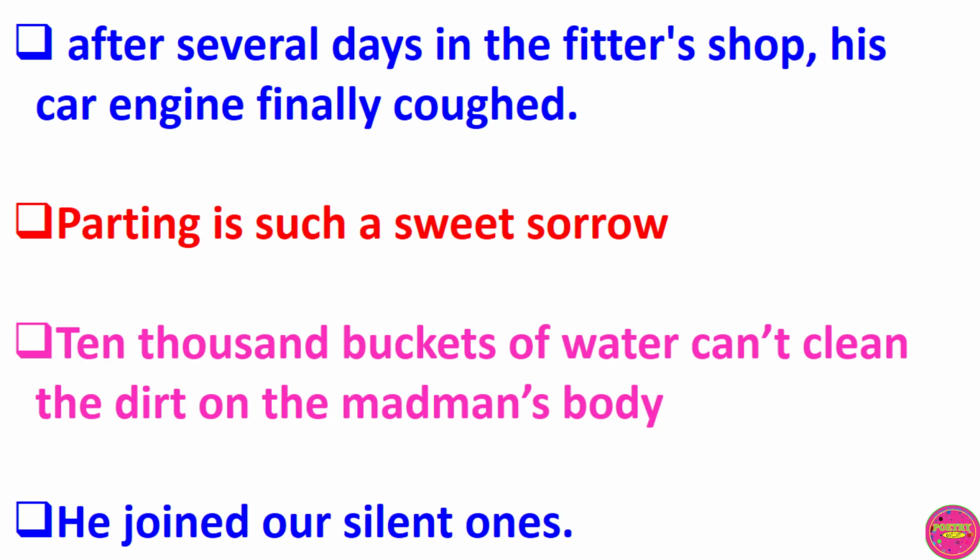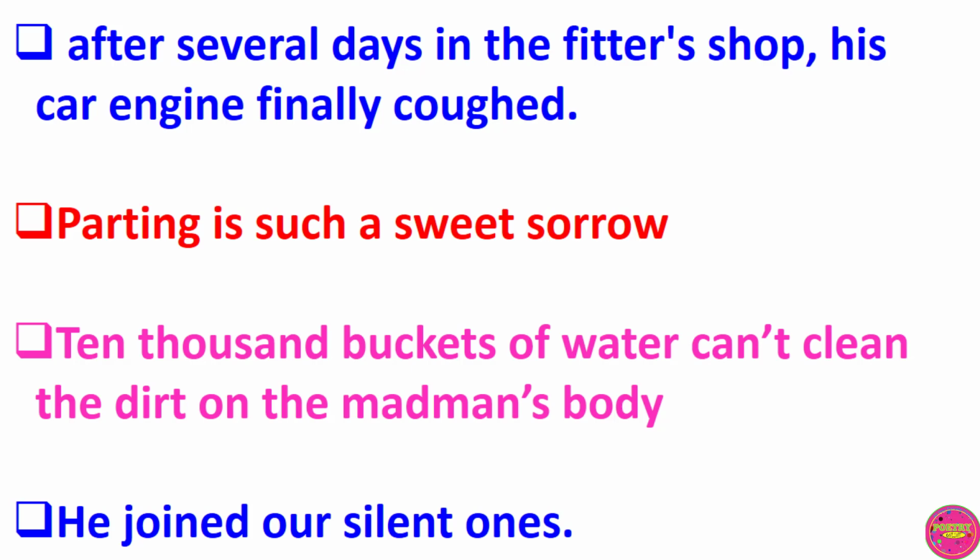Next example. 10,000 buckets of water can't clean the dirt on the madman's body. This is an example of a hyperbole. There is a deliberate attempt to exaggerate the number of buckets that are needed to clean the dirt on the madman's body, or a deliberate attempt to exaggerate the dirt on the madman's body.